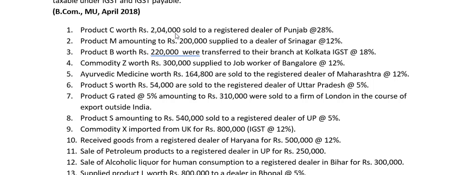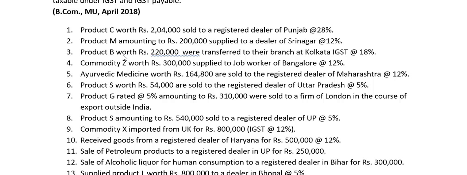Product C worth rupees 2,04,000 sold to a registered dealer of Punjab, 28%. Punjab is a separate state, so we'll consider this for the taxable turnover. Product M amounting to rupees 2 lakh supplied to a dealer of Srinagar. Srinagar is in Jammu and Kashmir. 12% is the IGST applicable out of state. So we will take this.